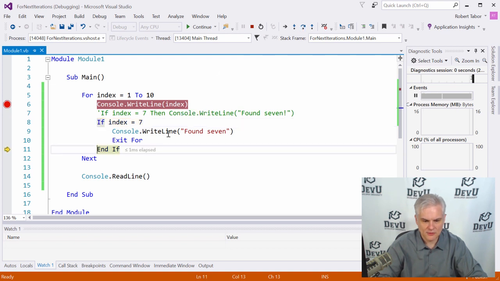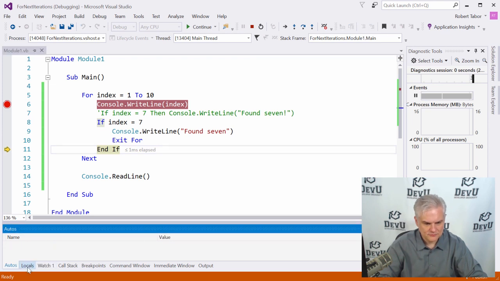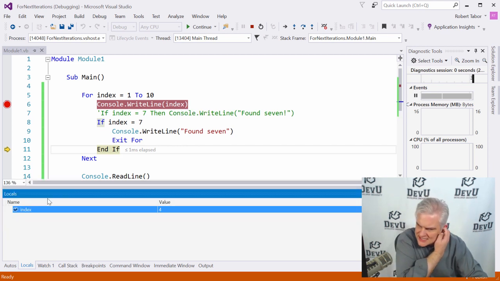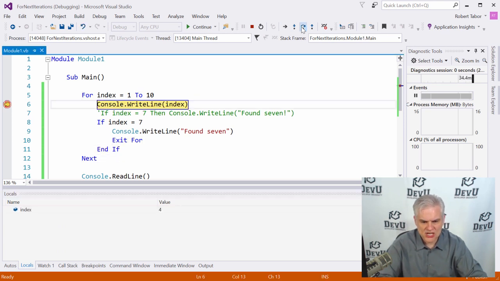And I can continue to evaluate what the values are. I can look at the autos window or the locals window, or even the watch window, and see the value of variables. So in this case, index is one of the local variables, and I can see its name and its value. And as it changes value, notice that as we executed that for loop in line number 5, the value turned from a black font to a red font, indicating that the previous line of code changed the value of that variable. All right, so that's just a little visual cue to let us know that something just changed in our application.